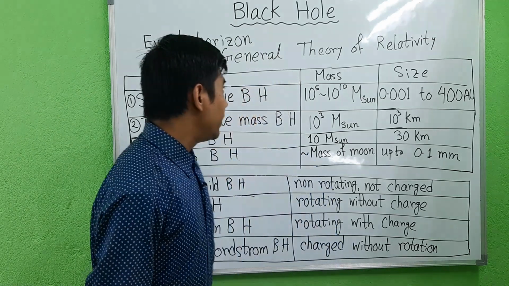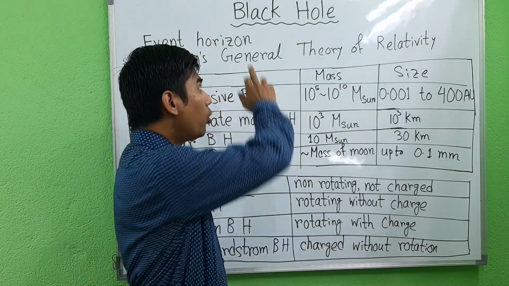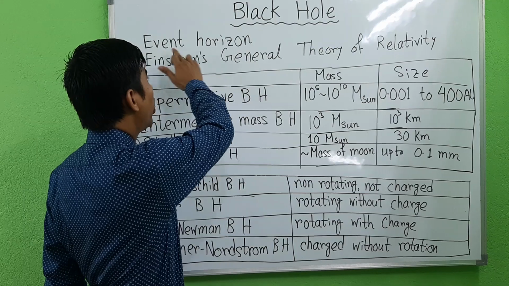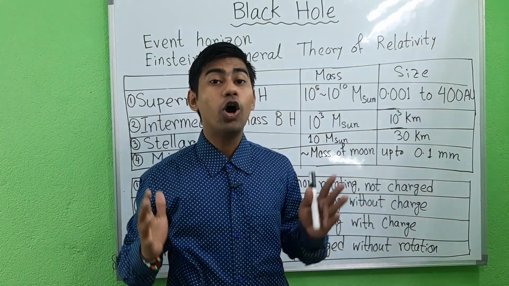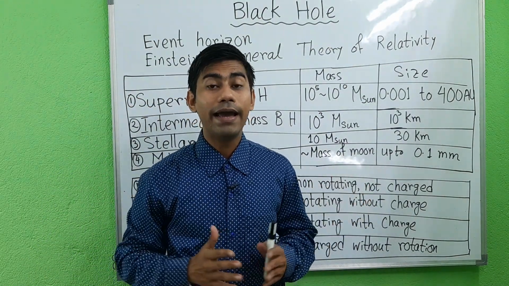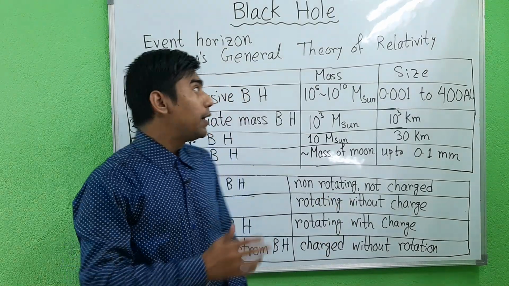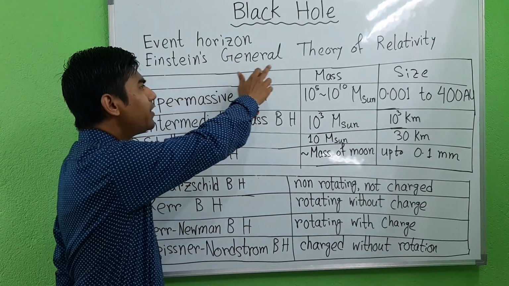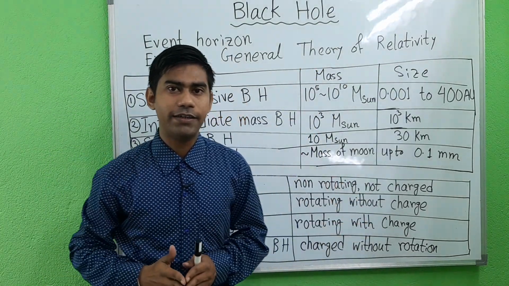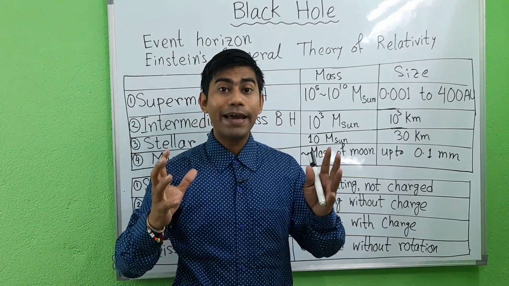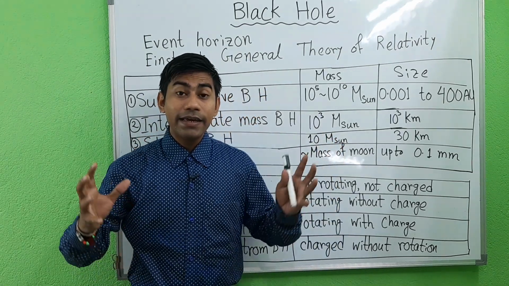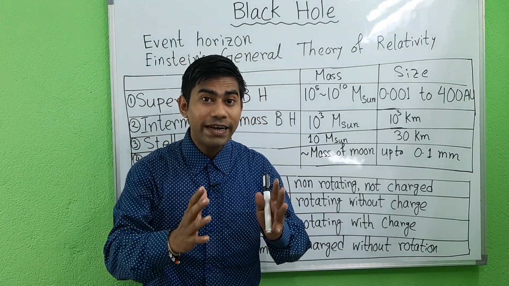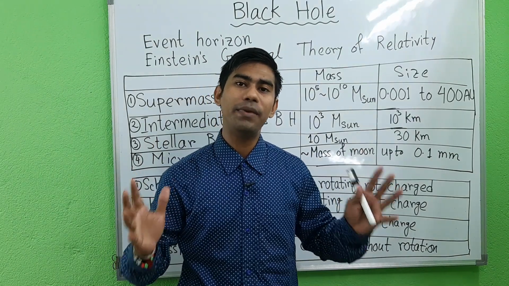A black hole has a one-way surface called the event horizon, into which objects can fall but cannot come out. Black holes are predicted by Einstein's general theory of relativity, which shows that if a quantity of matter is compressed within a critical radius, no signal can ever escape from it.